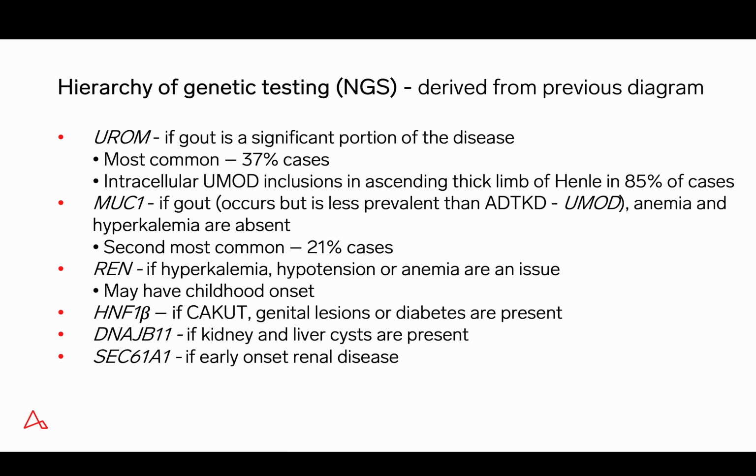Hepatocyte nuclear factor 1 beta is a transcription factor important in the development of a number of organs, so these patients may present with a cyst, renal or lower urinary tract abnormality, genital malformations, or diabetes due to pancreatic hypoplasia.